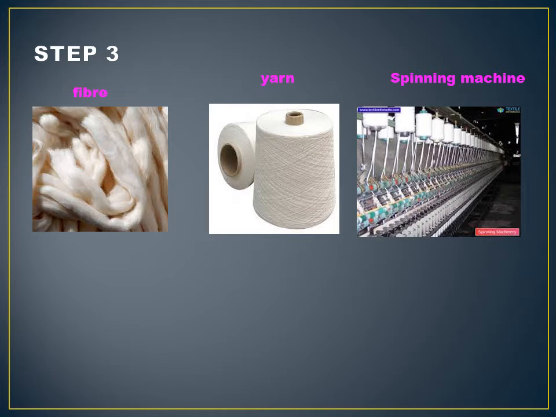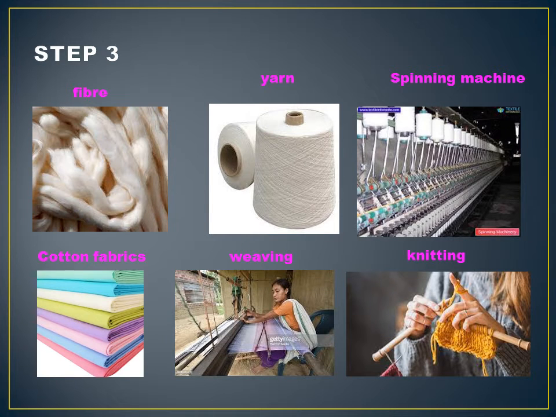The process of making yarn from fiber is called spinning. Yarn is then woven or knitted to form cotton fabrics. The fabric is stitched to form clothes like chudidar, shirt, kurta, and other types of dresses.